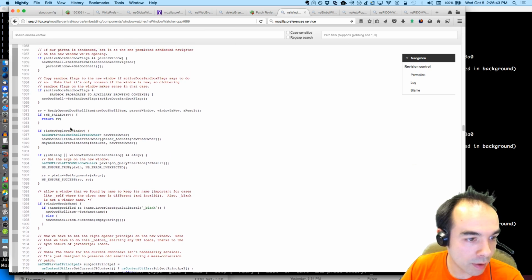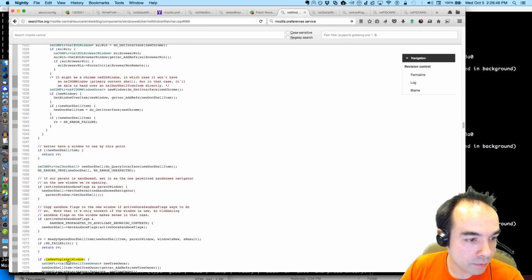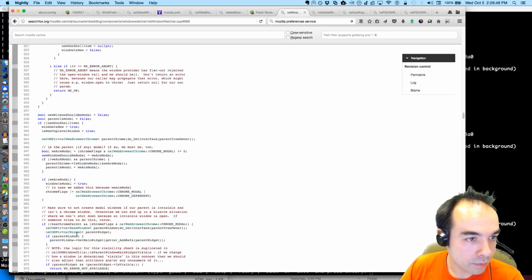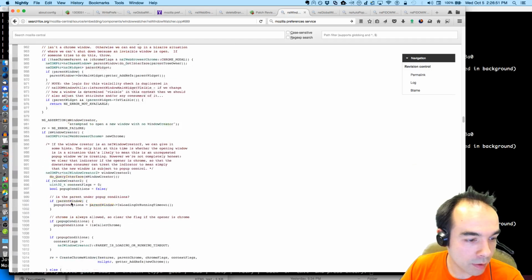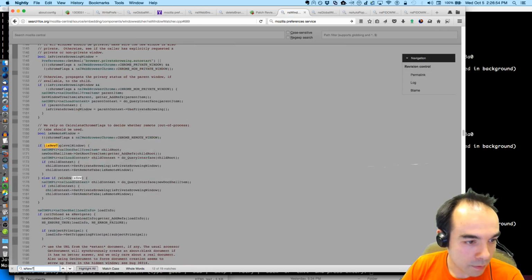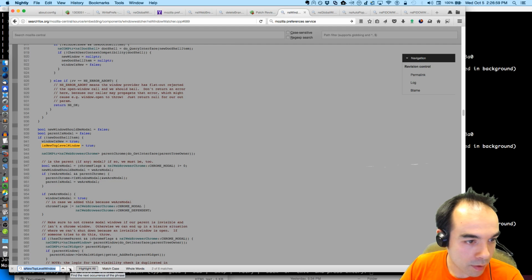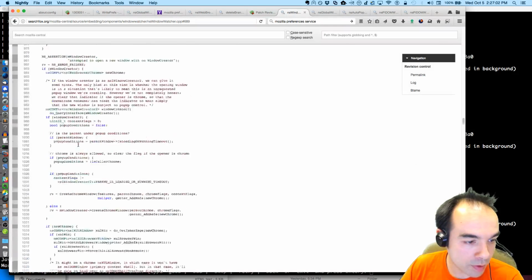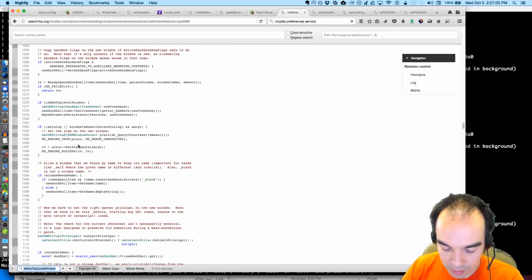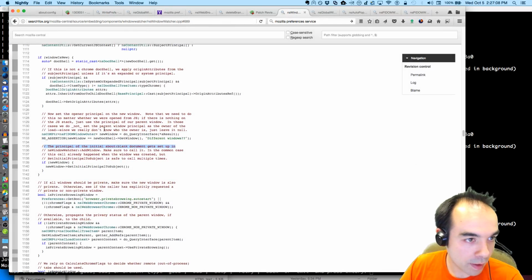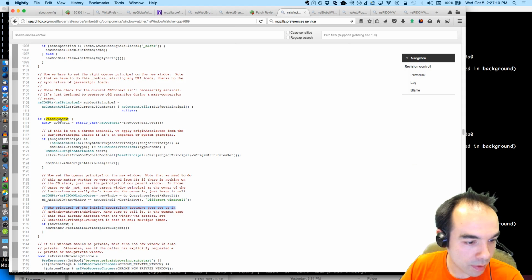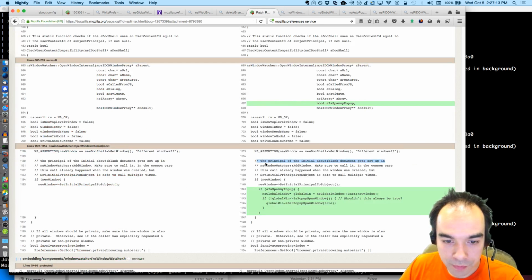Is new top level window. And is new top level window comes from where? It's true. Window is new and is new top level window is true. And he adds it here only if the window is new. If new window, if is spammy pop-up.